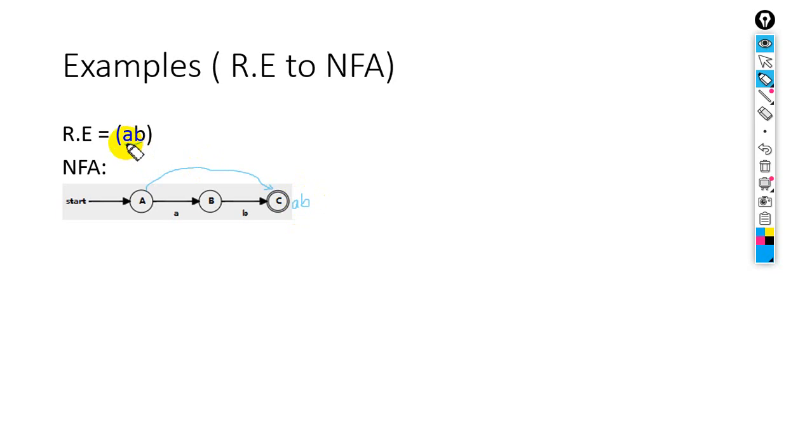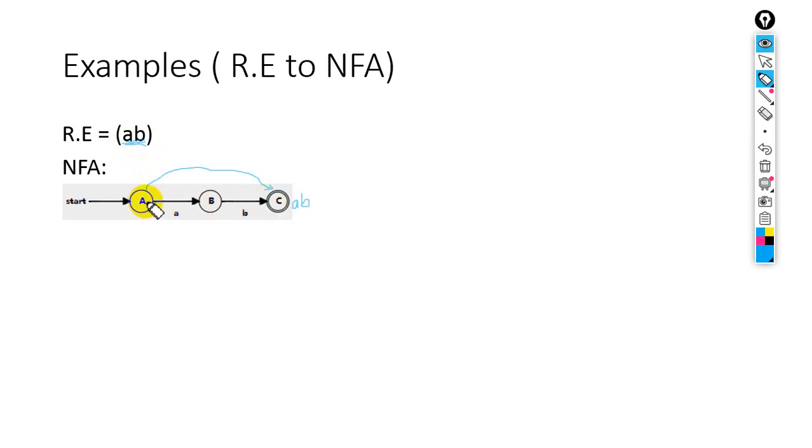In case of the AND operator, the AND operation, the transition of the NFA will be a straight line. Look at this. This is straight, and now this is straight. This state is straight to this state. This is straight to this state. So all of the input letters of the AND operator should be on one line.